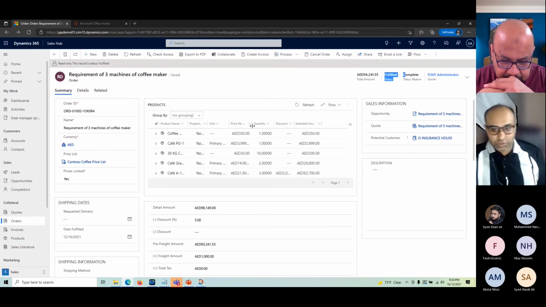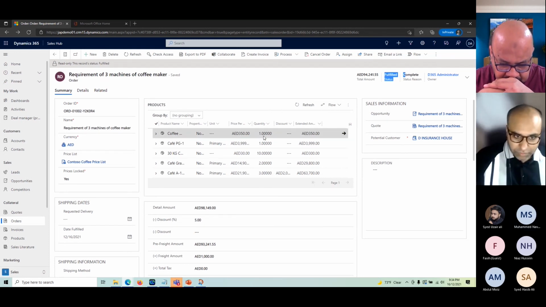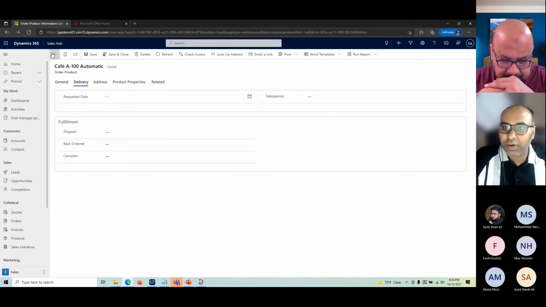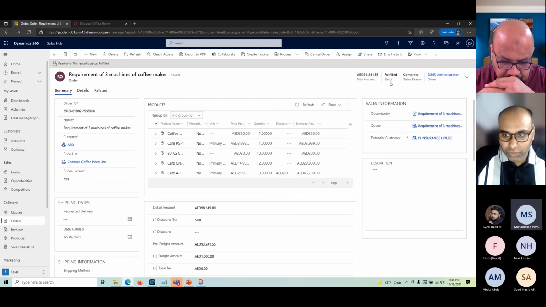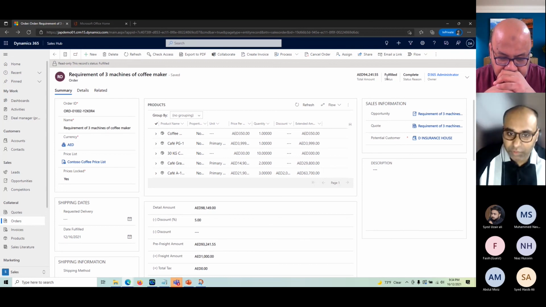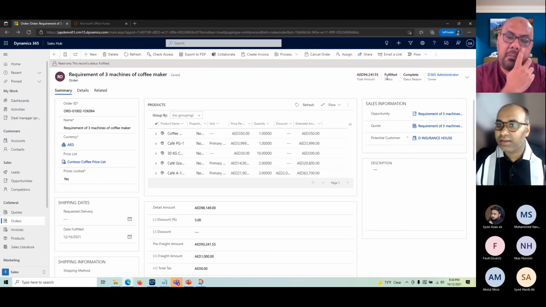Once you go to all the lines and update the delivery information, that will not change the status from partial to fully fulfilled. That's not going to happen. These processes are mostly handled inside the ERP or the finance systems, and that updates the status.